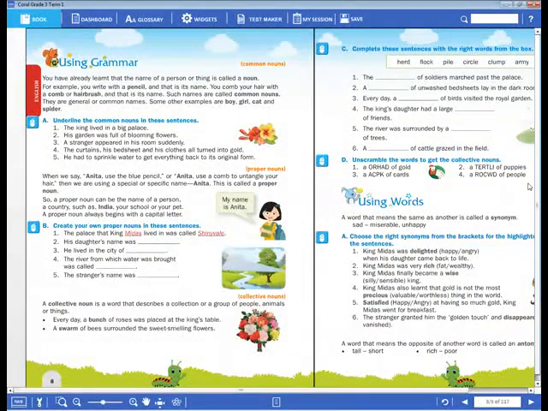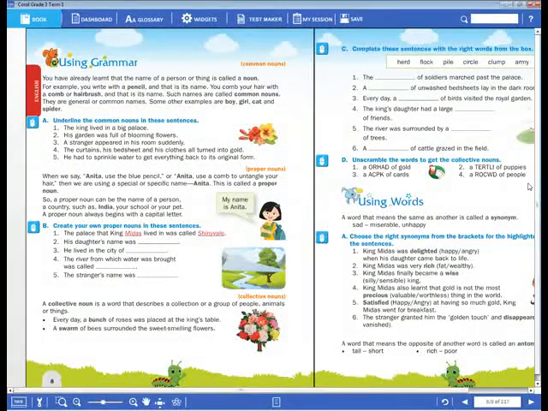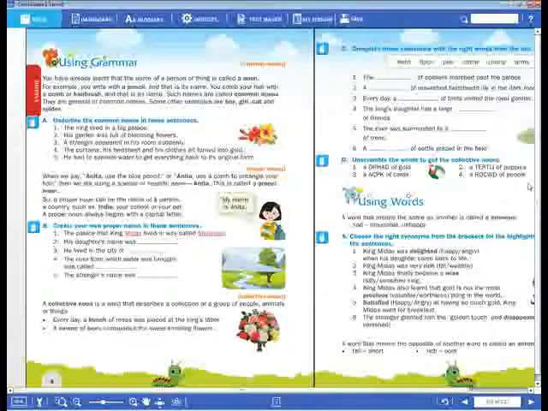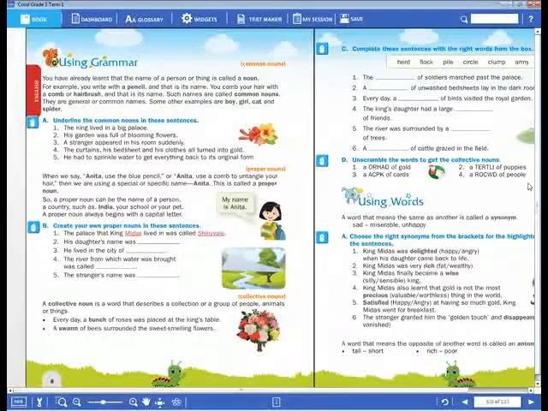Collective spelling is C-O-L-L-E-C-T-I-V-E. Okay, collective. Next, fourth type of noun is countable.